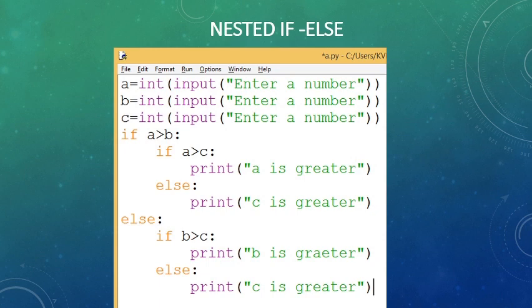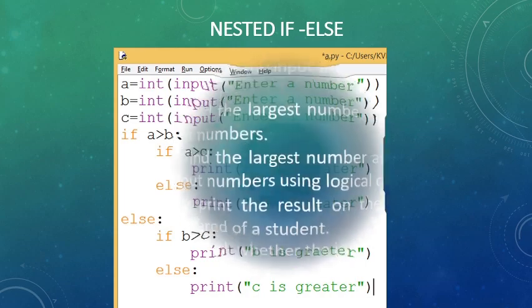The example here shows that there are three inputs and they are nested within each other, that is, if statements are there and then else parts are there. So that is the nested if statement. So in Python there are four kinds of if statements. And here is a question.